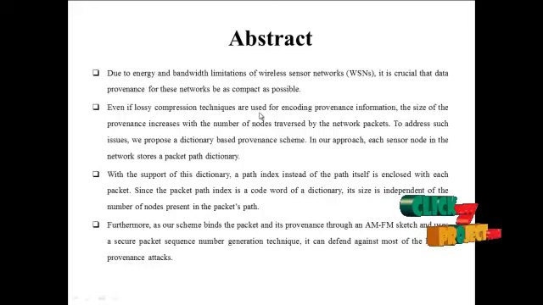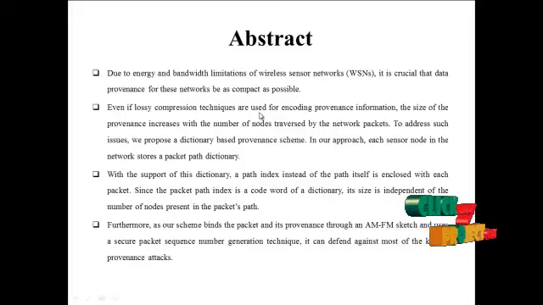Here the data will be processed from source and destinations to the addressing of the data, proposing a dictionary based scheme. With the support of the dictionary, a path index instead of the path itself is enclosed with the data packet, and since every packet path index is assigned a code of the dictionary, its size depends on the number of nodes, and every node is assigned to particular files. Previously we will fragment the files.